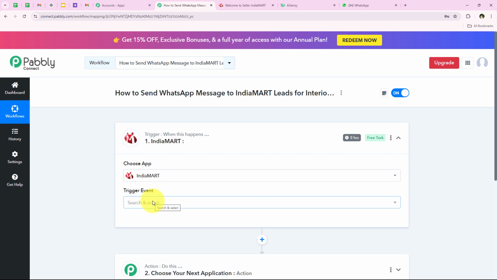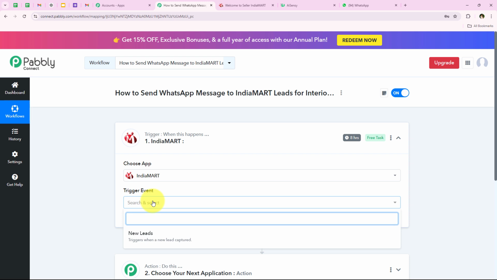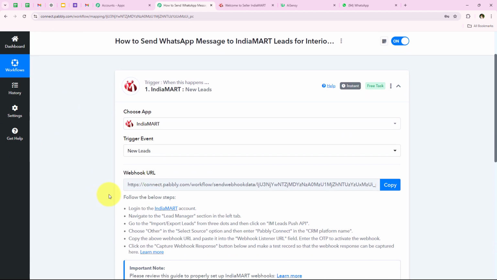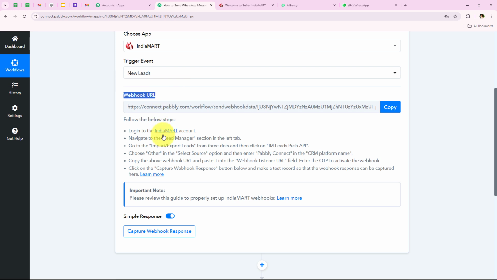And now it is asking me for the trigger event. Basically, the trigger event is the event on which the workflow will start. Over here, I want my workflow to be triggered or started as soon as a new lead is received. So for my trigger event, I'm going to select New Leads. And as soon as we select the trigger event, it is asking me for the webhook URL.